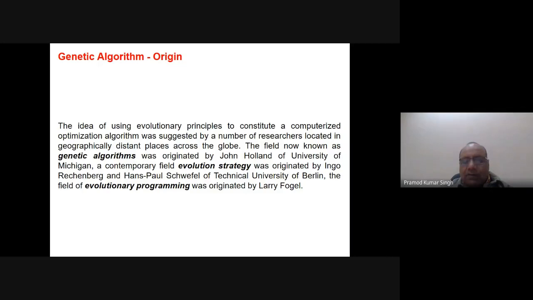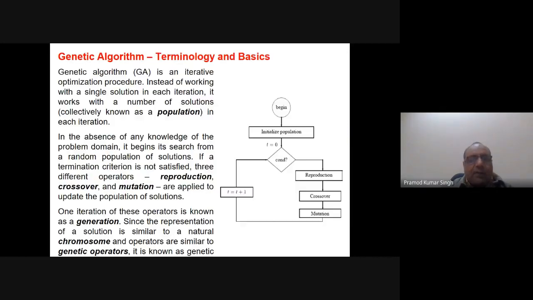The other similar approach is the evolutionary strategy. It was originated by two researchers in Germany at the Technical University of Berlin. Another very similar approach is evolutionary programming. It was originated by Larry Fogel in Europe. So we are basically discussing the genetic algorithm here.